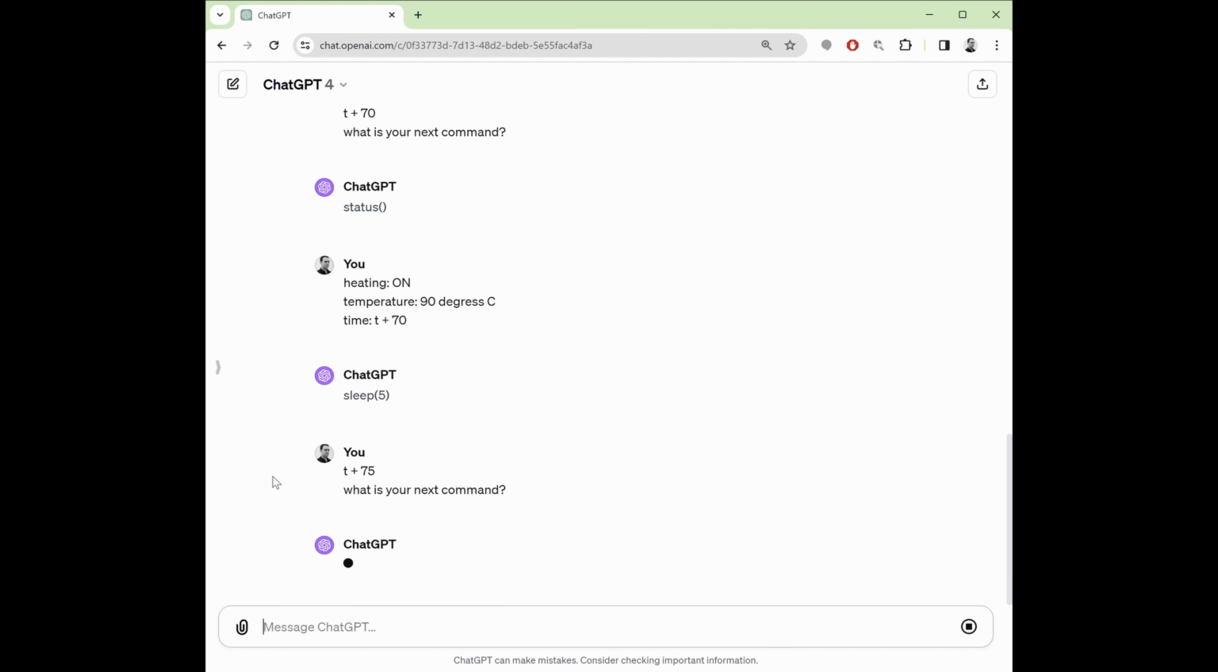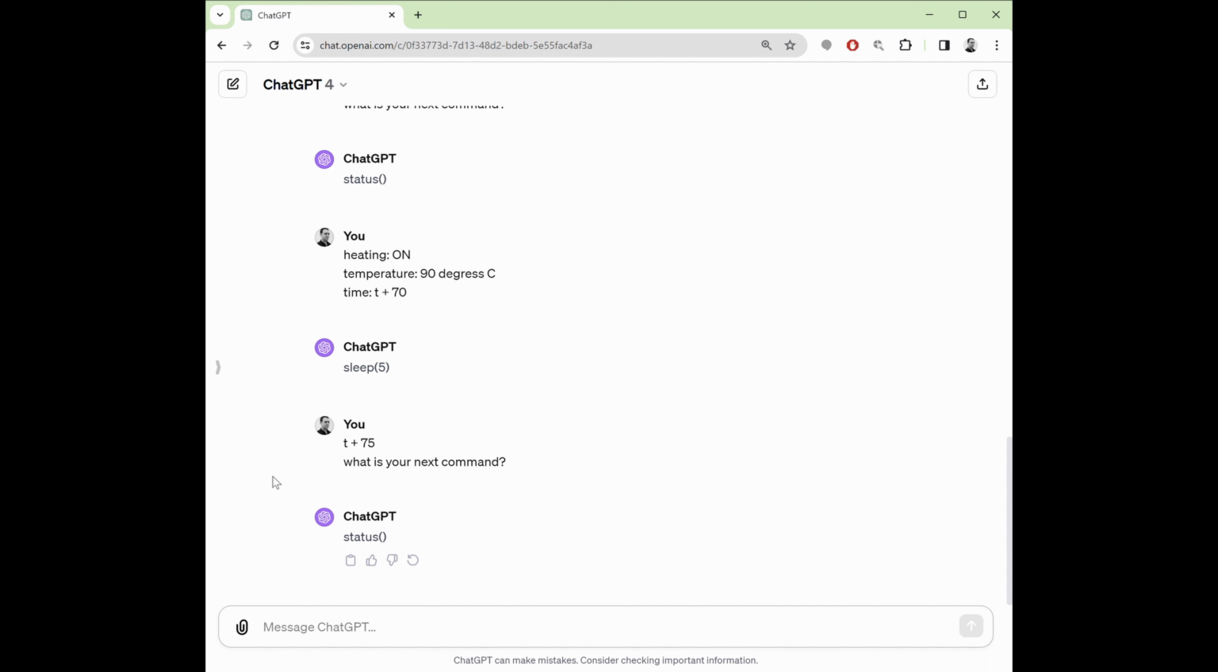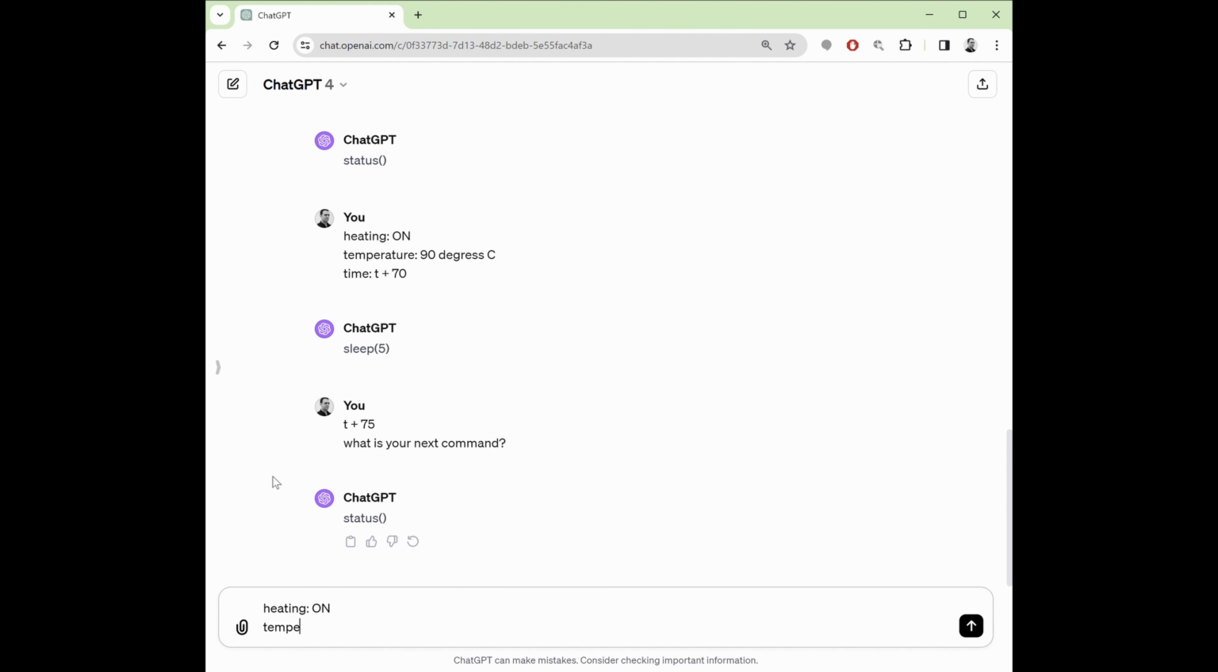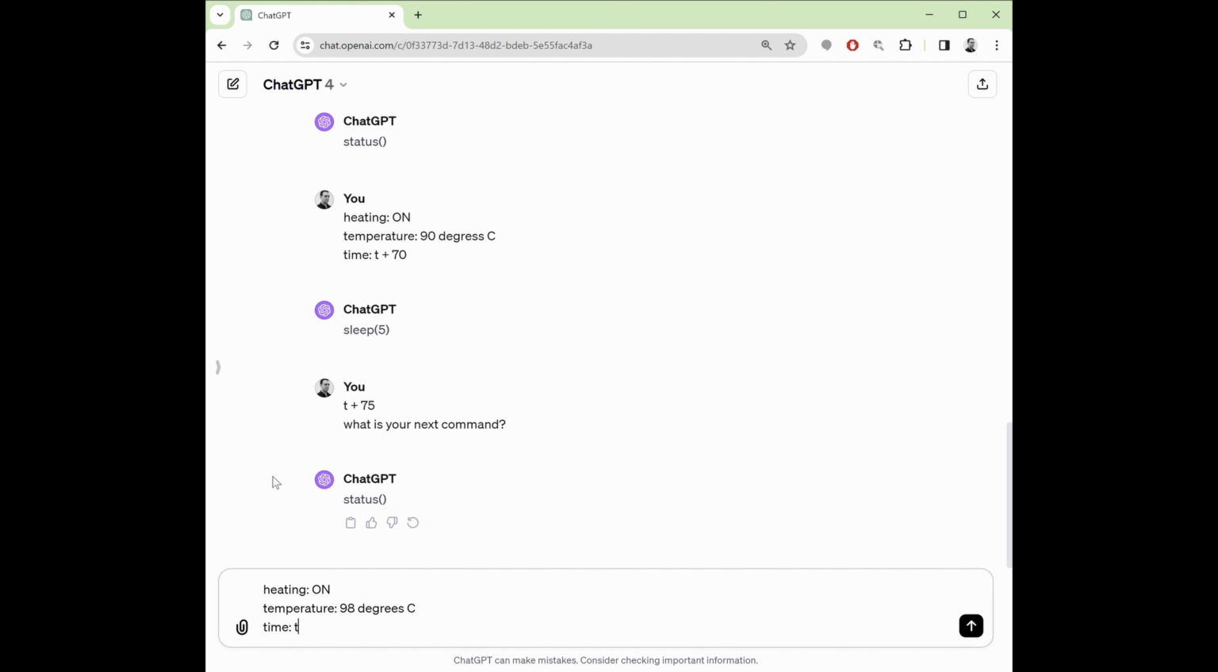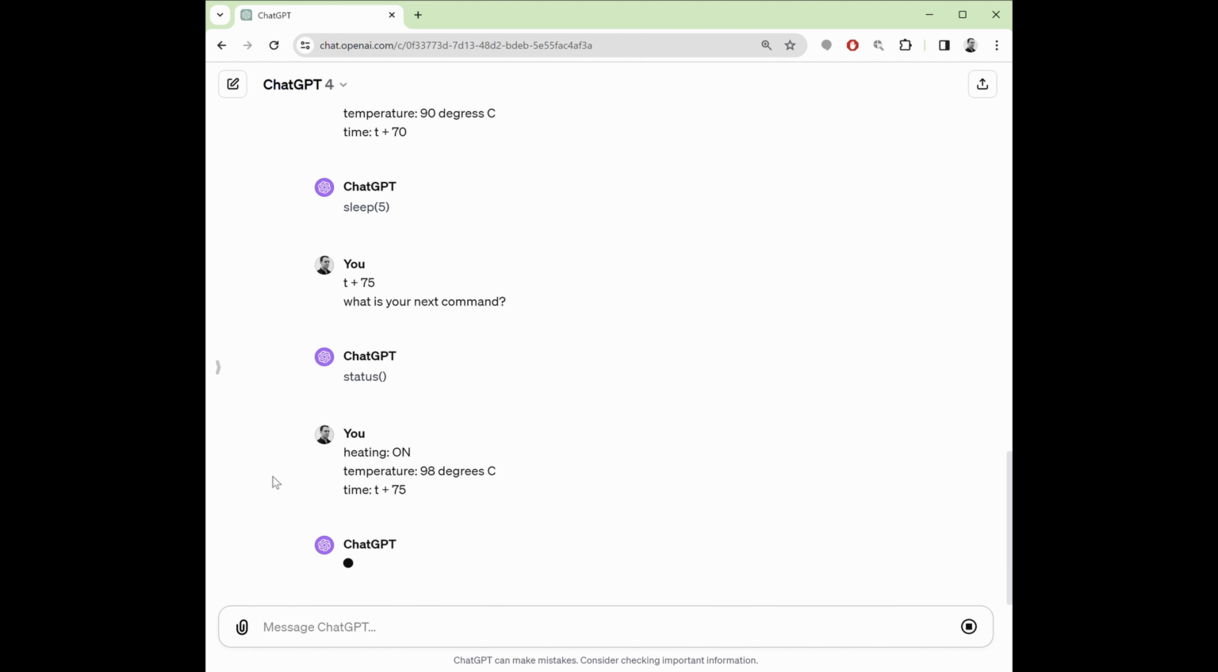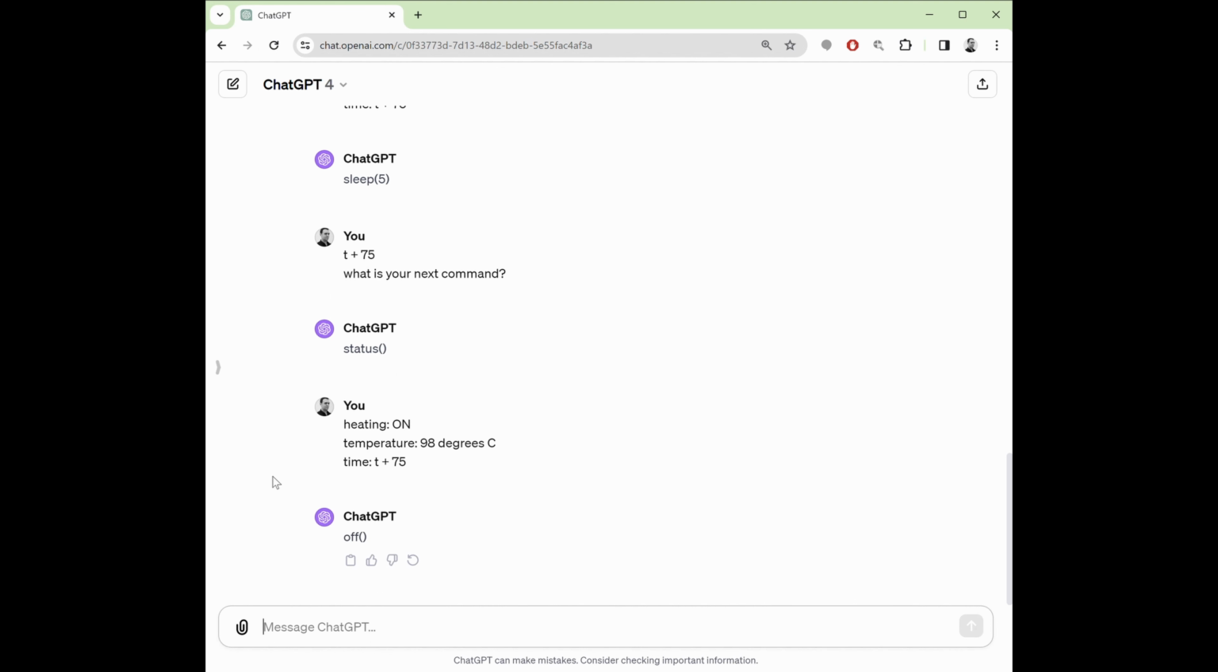Status, of course. So again, we're pretending that we're the kettle, providing the status. So heating is on, temperature is now, let's say, 98 degrees C. We're very close. And the time is t plus 75. Off. Okay, so the large language model has now decided that it's completed its job.